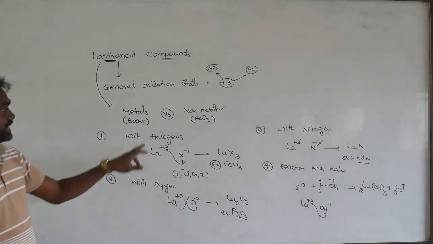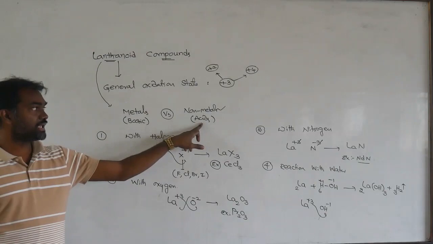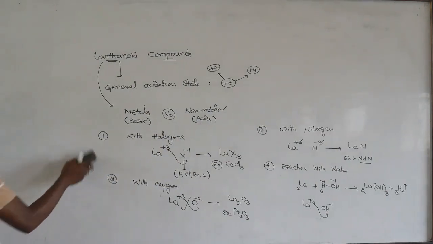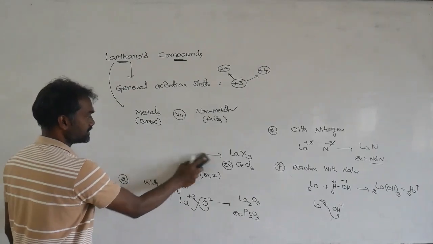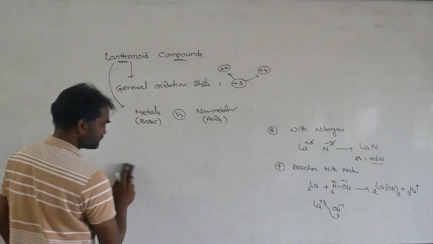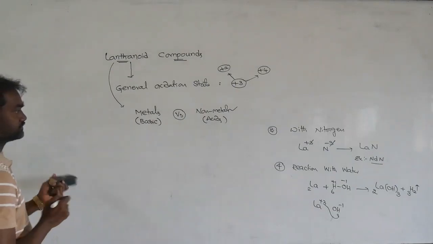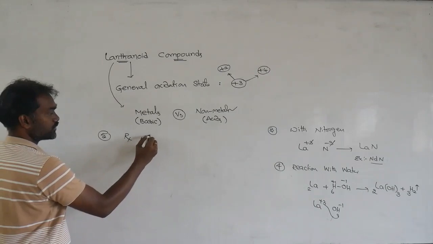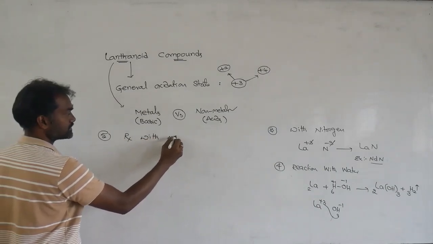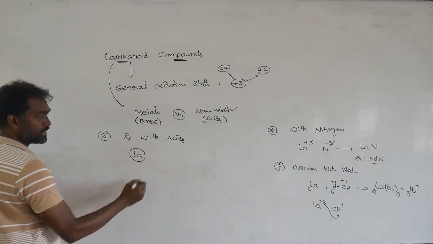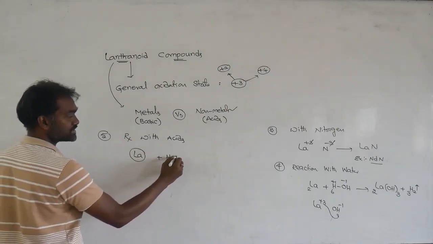Next, since they have basic character, they readily react with acids also. Take the reaction with acids. Lanthanides, generally La, react with HCl.